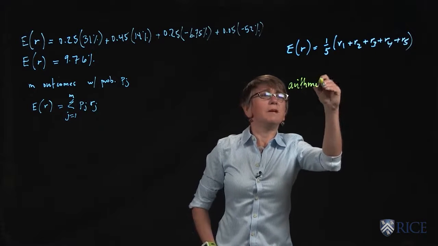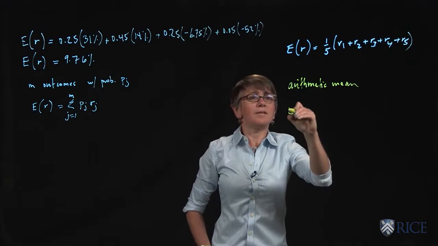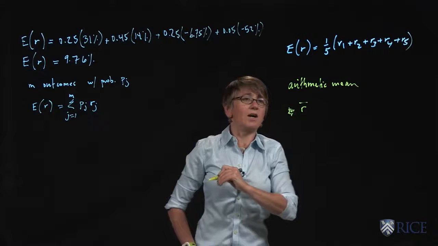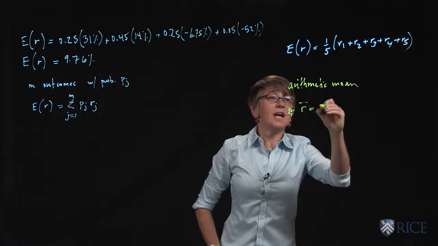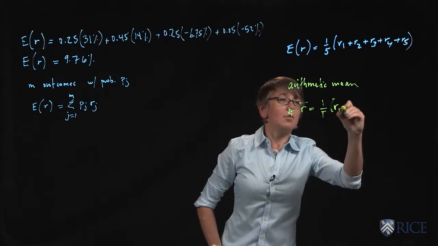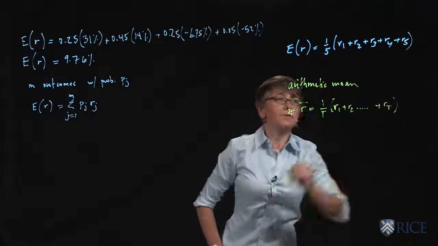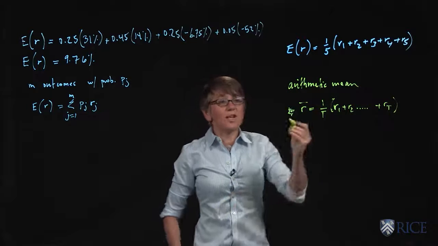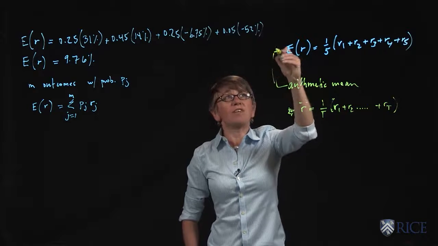What is the arithmetic mean? The arithmetic mean, let me call it R bar, is simply, if we had T observations, 1 over T times R1 plus R2, and so on, all the way to RT. The arithmetic mean gives us an unbiased forecast of the expected return.